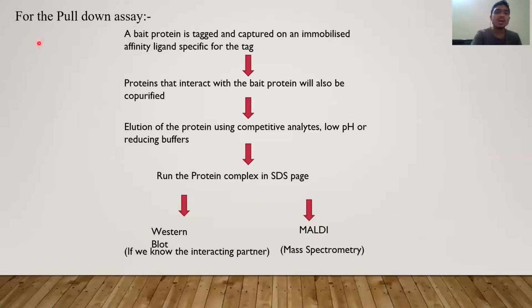Then what I have to do? I have to elute the protein using a competitive assay, low pH or reducing buffer. Then I have to run it on SDS-PAGE. SDS is sodium dodecyl sulfate, a protein separating gel. Then we have to do Western blot, then MALDI mass spectrometry, for knowing the protein quantity, like the weight of the protein. Western blot shows whether these two are interacting or not.